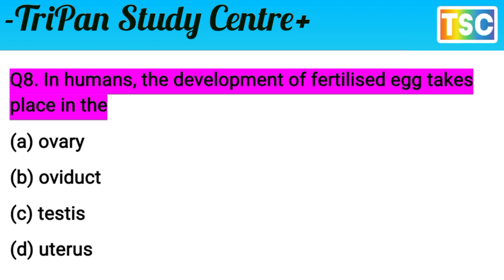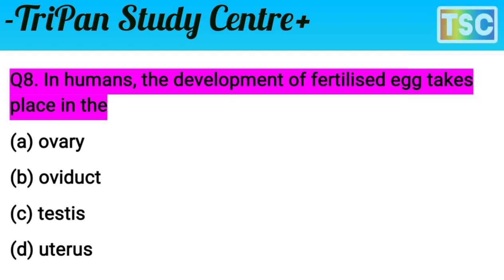The question is clear. In humans, the development of the fertilized egg takes place in... Option A is ovary. The ovary is not where it takes place, so option A is false. B, oviduct, is also false. C, testis, I already said is nothing here. So A, B, and C are not the correct answer of this question. It means option D is correct.